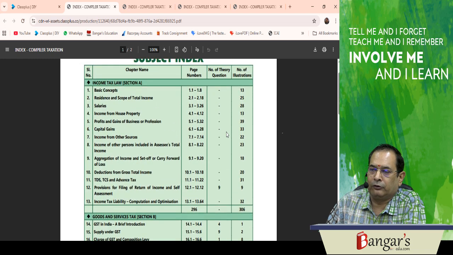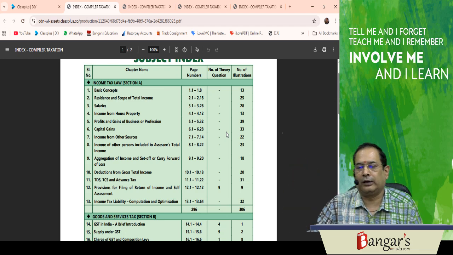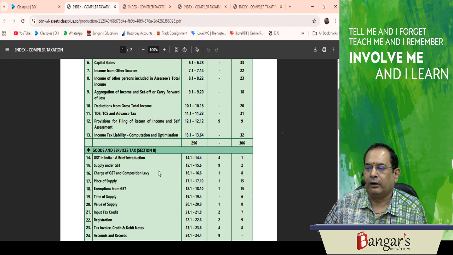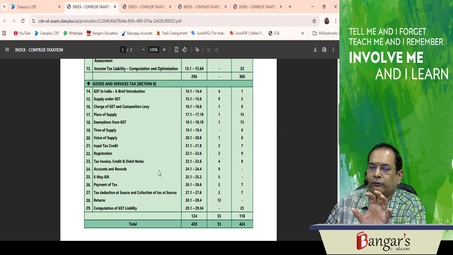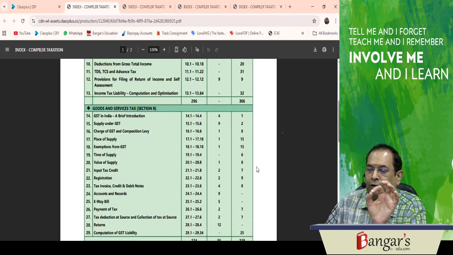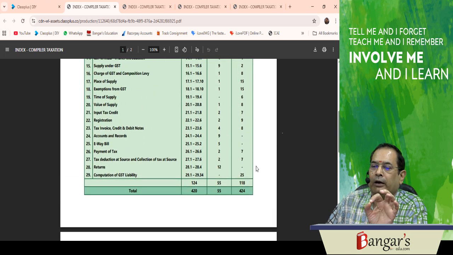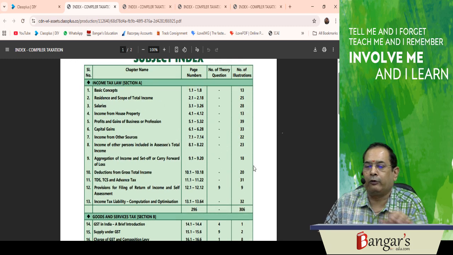They are covered here. 306 illustrations are there in income tax, and 118 illustrations are there in GST. So 424 illustrations and 55 theory questions are there. Entire coverage we have done here in 420 pages.